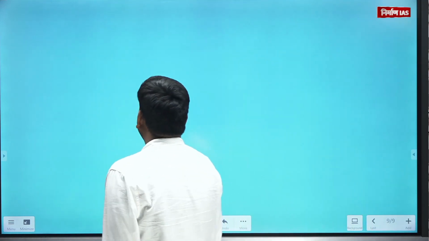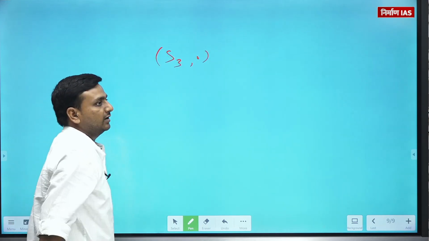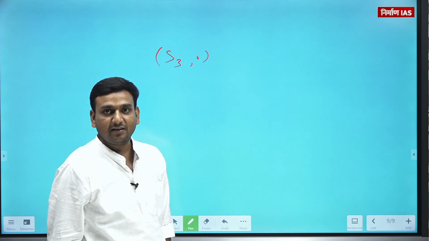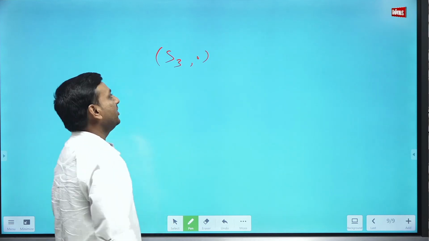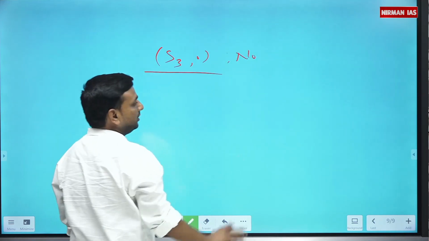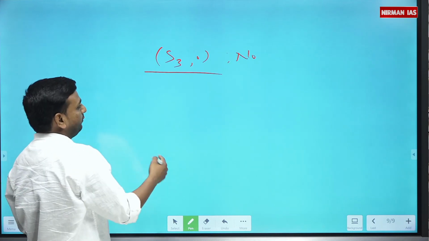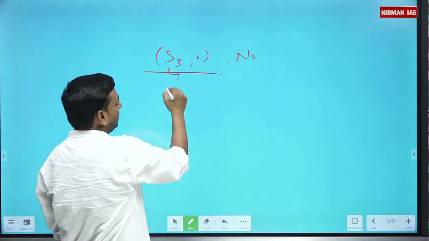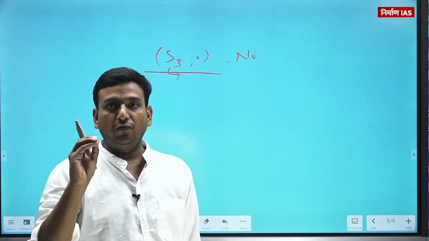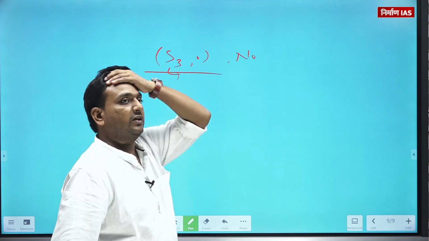Let's move to S3 with respect to composition. Is it a cyclic group? No, this is not a cyclic group. Why? In one way, you can say that I, sigma 1, sigma 2, sigma 3, tau 1, tau 2, none of them will generate the whole S3. So S3 is not a cyclic group.